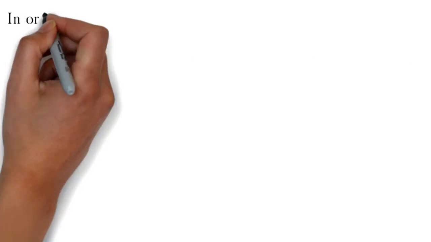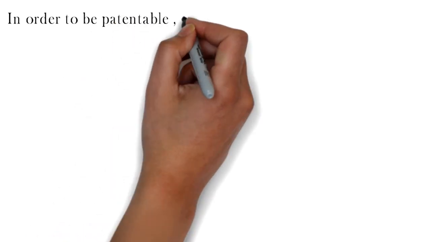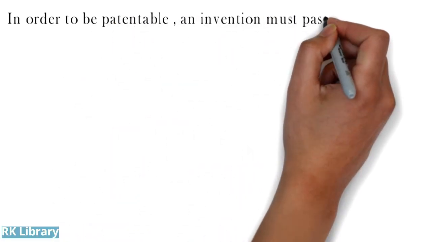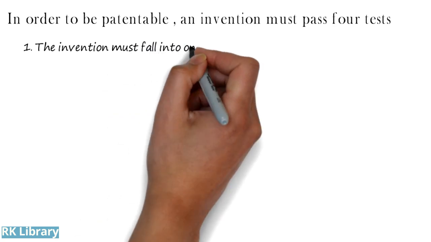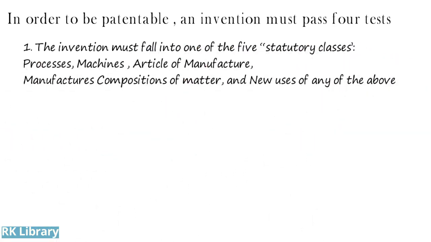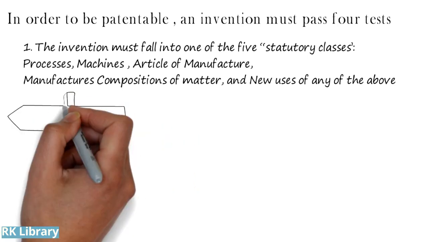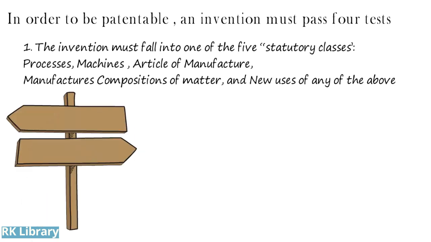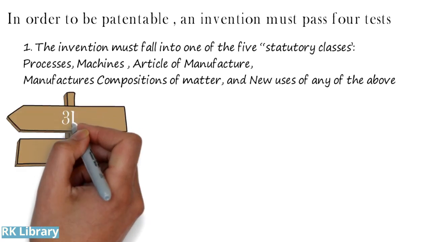In order to be patentable, an invention must pass 4 tests. The invention must fall into one of the 5 statutory classes: processes, machines, articles of manufacture, manufacturer's composition of matter, and new use of any one of the above.